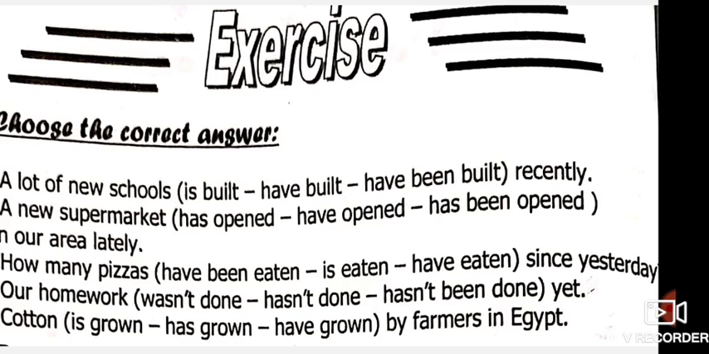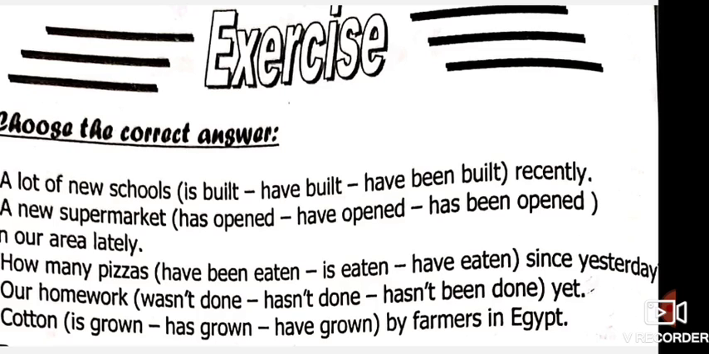Now the exercises. Number 1, a lot of new schools. Recently, we know that recently is one of the keywords of the present perfect. Okay? A lot of schools. I told you as well before that we don't choose according to a lot of or lots of or many or much. We choose according to the words that follow them. A lot of new schools. So we are going to choose according to schools. Do you understand? Okay? A lot of new schools have been built recently.